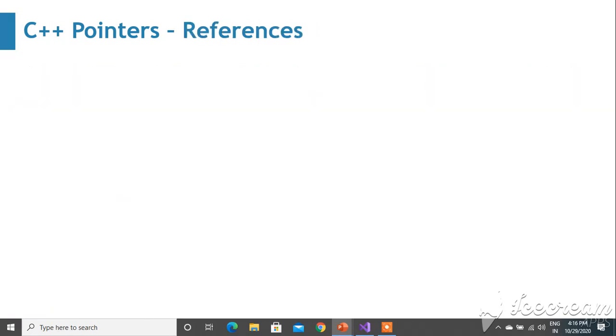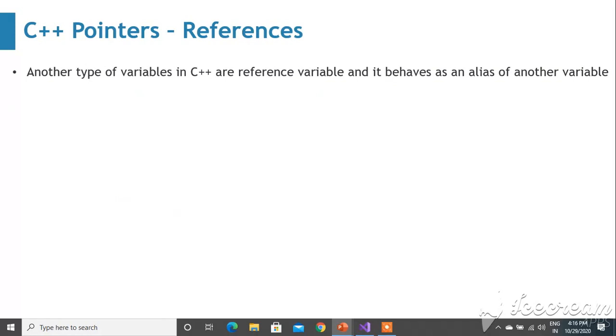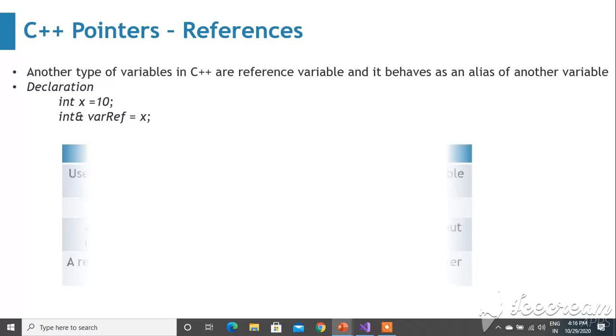Let us see references also. Another type of variable in C++ is references. A reference variable behaves as an alias of another variable. Example, integer x equal to 10, then int ampersand varref, the reference variable declaration using the ampersand operator. Pointer uses star, reference uses the ampersand operator. So you can initialize it with an already created variable.